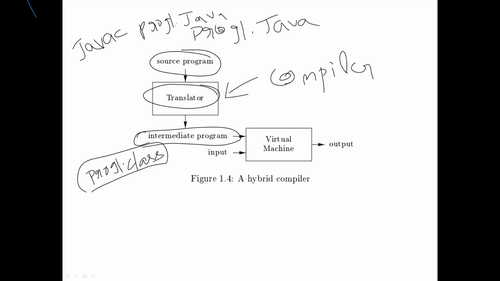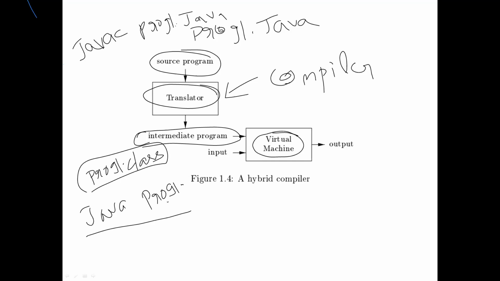Now, when we are going to execute this program, generally we give the instruction like this: java prog1. Java prog1 means I'm giving the program to the virtual machine, JVM, Java virtual machine. When you observe, in Java you are not supposed to give the extension for execution.